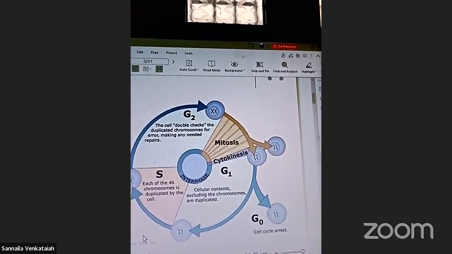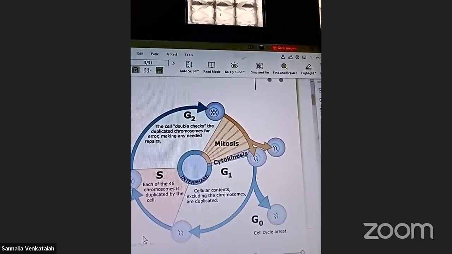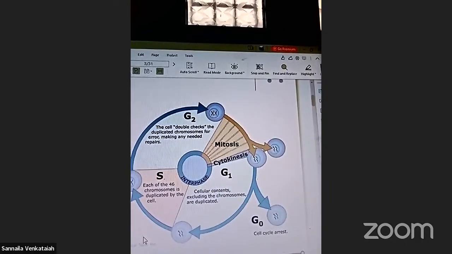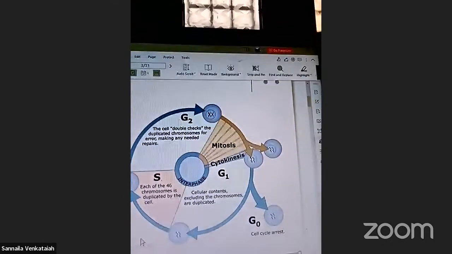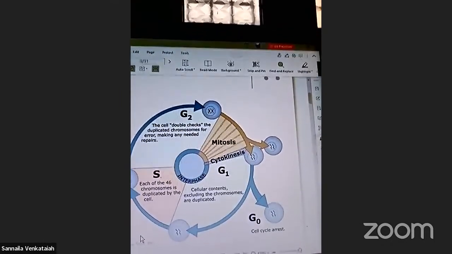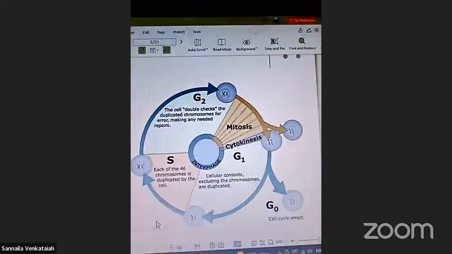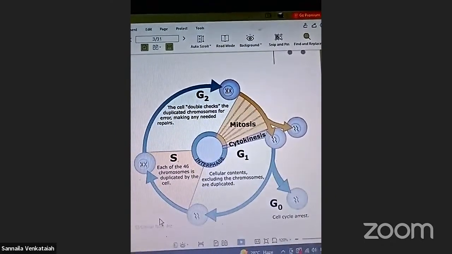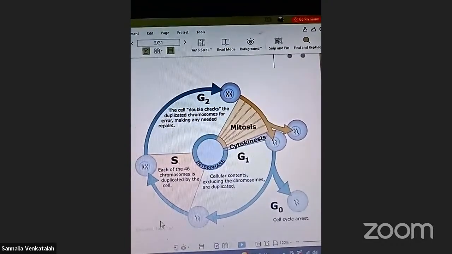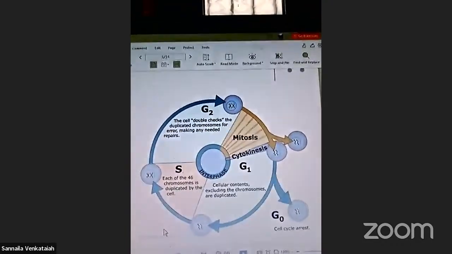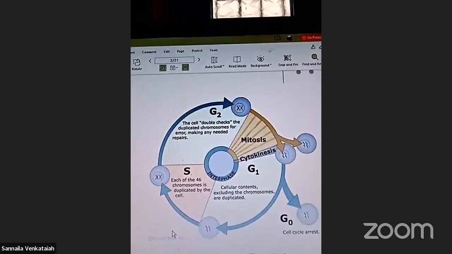The cell contains chromosomes, and they are duplicated. Look here, all of you.